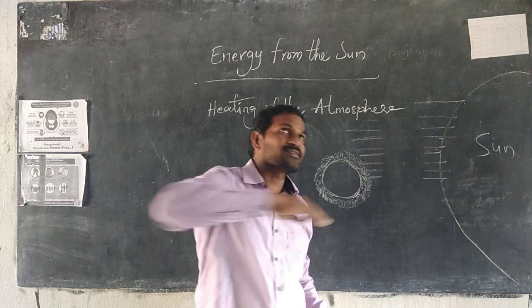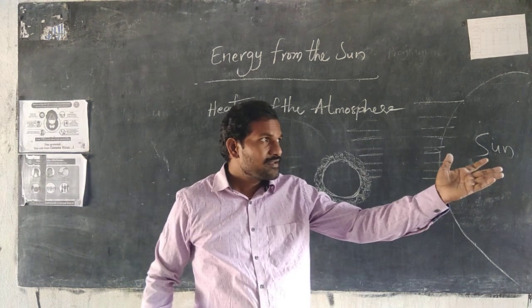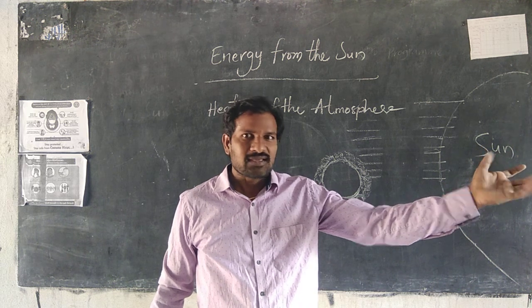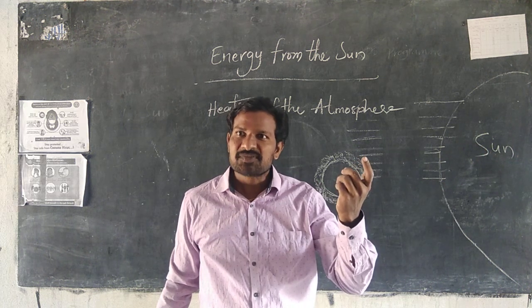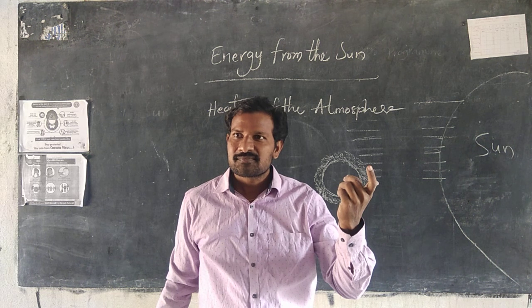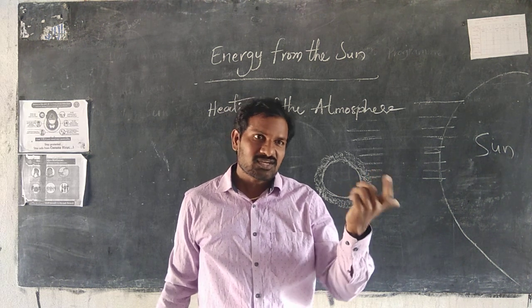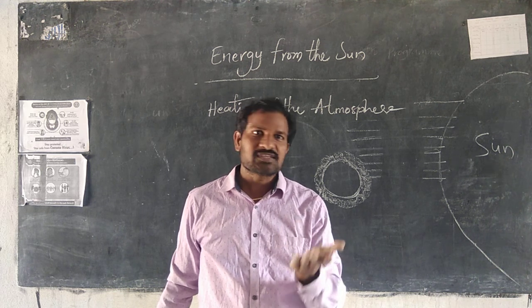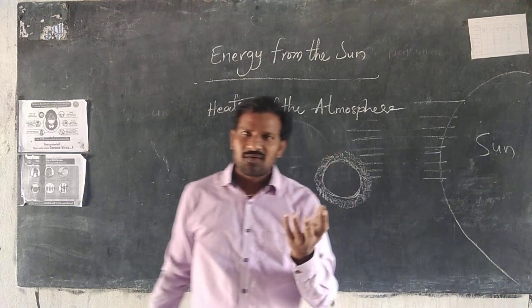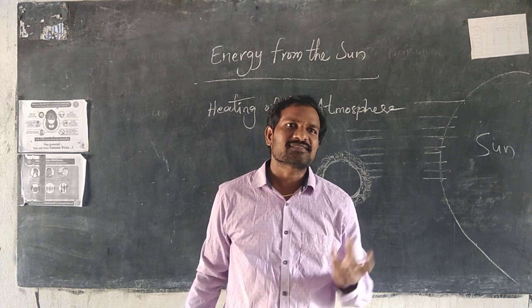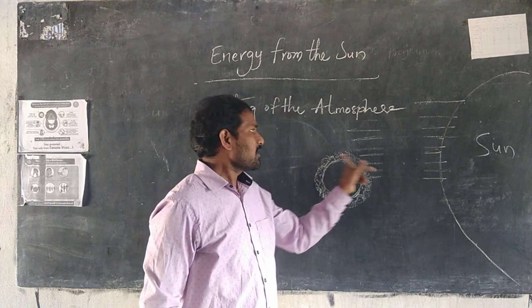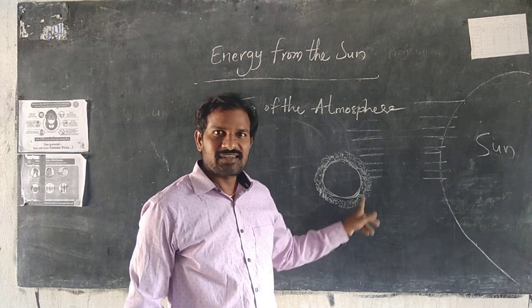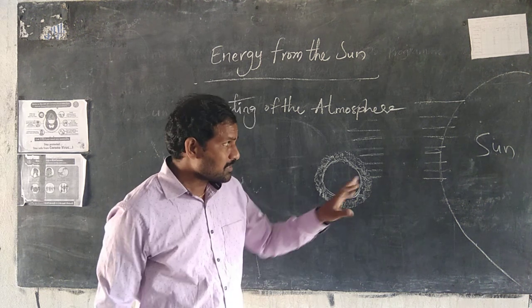So in this area, see, there is air moving. Air means gas, mixed gases. What are they? I told you: oxygen, carbon dioxide, nitrogen, argon, neon, whatever it is, different kinds of gases are there. This is a gas layer, and this layer is known as the atmosphere. Okay, that is one thing.